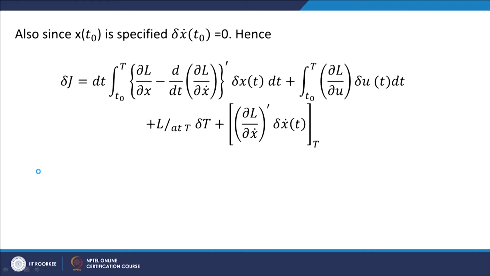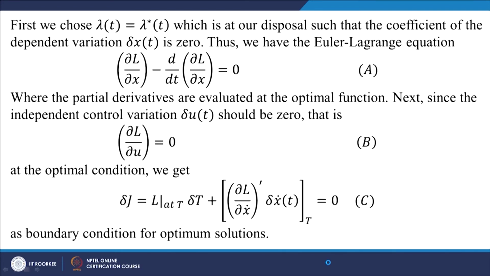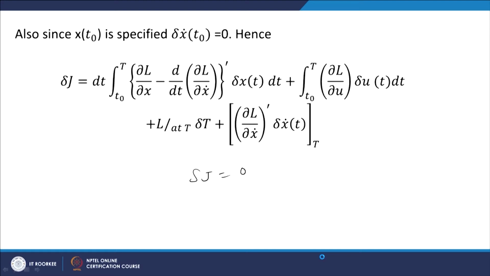Now, for the optimal control, the first variation should be equal to 0, del J should be equal to 0, that gives the necessary condition for the optimal control, and that can be obtained by the following. Further, we see that the lambda value we have to choose is at our disposal. So, it can be selected in such a way that the first bracket turns out to be 0.